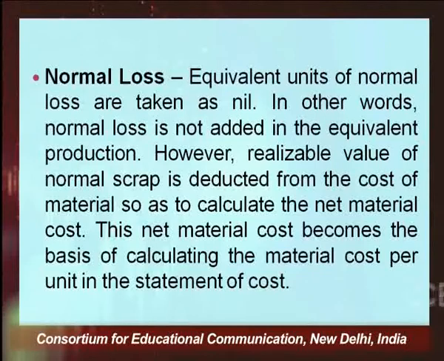Say you have introduced 1000 units. Out of the 1000 units, 10% is a normal loss. Whatever the sale value of the scrap is, say each unit of the loss is sold at rupees 10 per unit. Since the normal loss is 10%, the output in terms of material will be 900. Whatever cost has been incurred, the cost of the material minus the scrap value of the normal loss will be the cost of the 900 units.